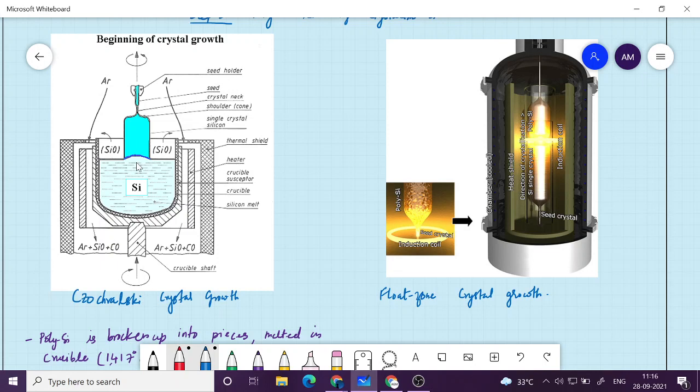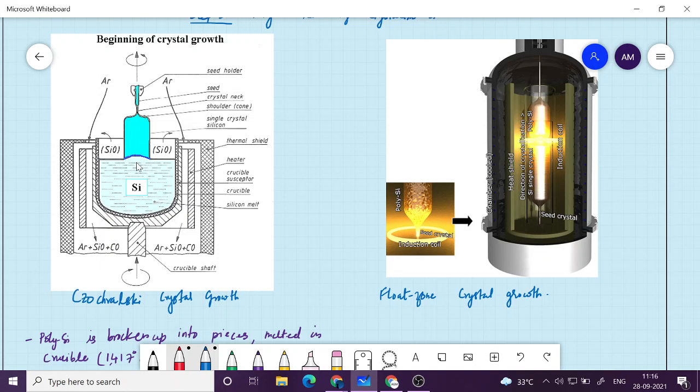So when you pull it out of the melt, it gets cooled and solidified, and that way the crystal will grow. The rate of pulling is like 1 millimeter per hour. Okay, so it's a very slow way of pulling it up. What is happening is that each atom of silicon in the melt will take a crystalline position. Gradually it will take crystalline position such that the entire thing will become a single crystal.